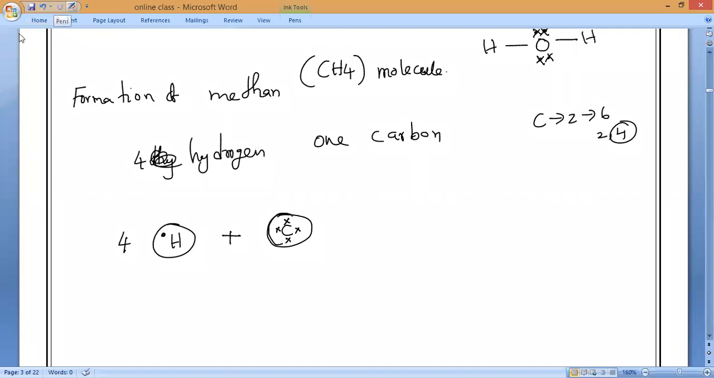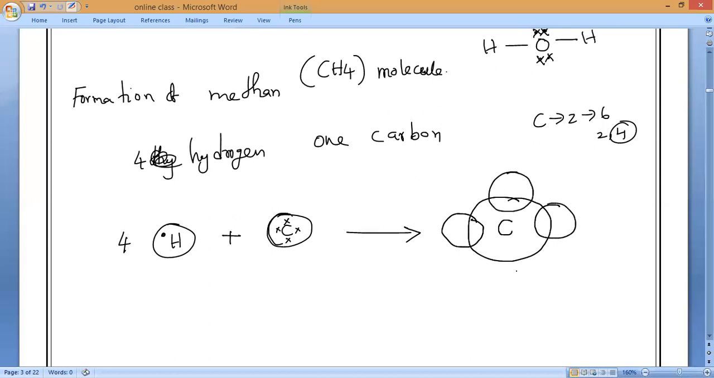Yes? All of you? So now they will combine and form a molecule. Observe how clearly I am drawing. So who will be in the middle? Carbon. And it is reacting with the 4 hydrogens. So you can draw 4 different positions for the 4 hydrogens. Now, everywhere hydrogen will come.